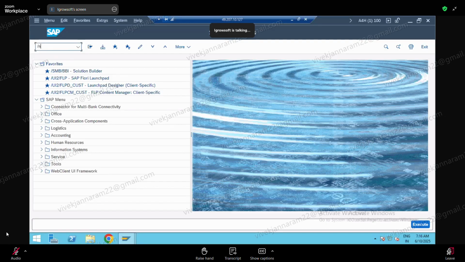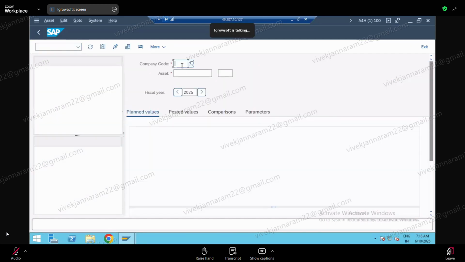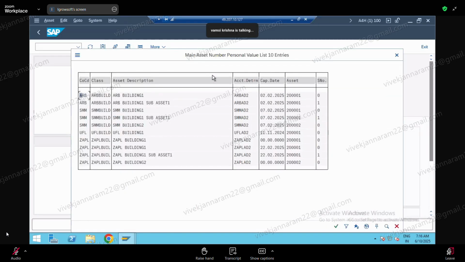So where did we stop? Last class we stopped at AW01 and something. We have created the asset and all. What was my company code? ZAPL, right? My asset number. Okay, so we created 1, 2, 3, 4 assets, right? Depreciation run is over, completed, posted also. Okay, so let me check one asset.